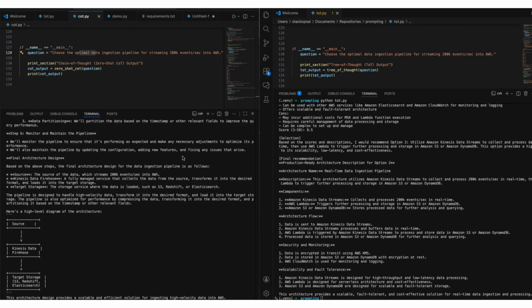Alright, now you have seen the difference side by side. Let's take a step back and talk about what we just saw. We asked the exact same question to the same model, and we changed the pattern of the prompt, and suddenly the model behaved like two completely different types of architects. That's not an accident. What you just saw are the two most powerful reasoning frameworks in modern AI: chain of thought and tree of thought.